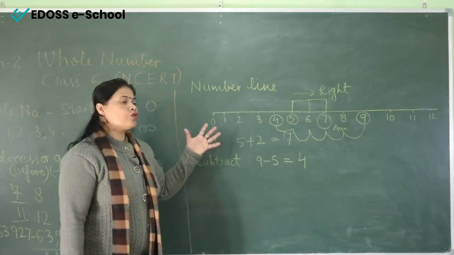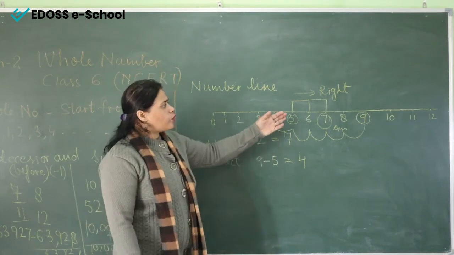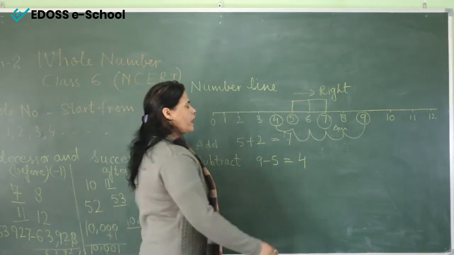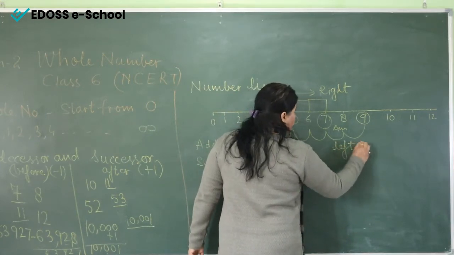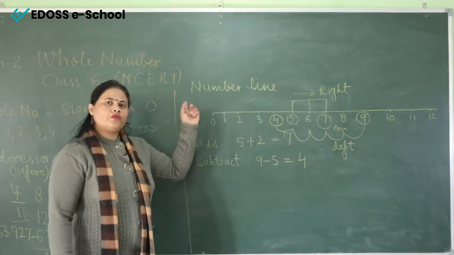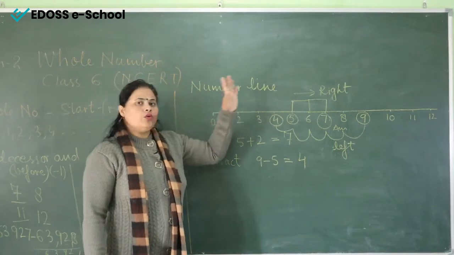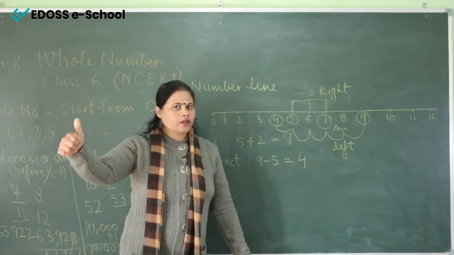So if you want to show it on the number line, you have to come backward, right? You have to move left if you want to subtract. If you want to add the number, it means you have to go forward, to the right side. Right class?